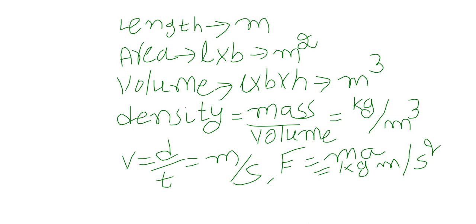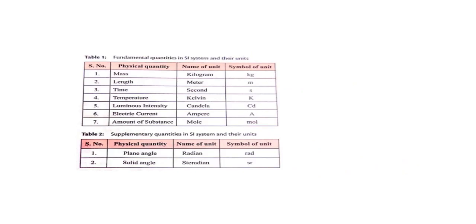All these quantities depend on these 7 fundamental quantities. For calculating the unit of any physical quantity, we use any one of these or a combination of these 7 physical quantities.